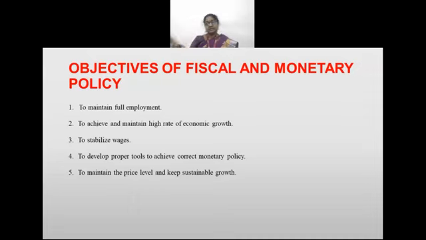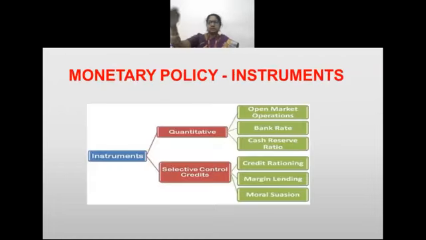So for this situation, what we have to announce is to maintain the price level and keep sustainable growth. Price level to be maintained. If they maintain the price level, then the growth will be slow, but it will be in progress.